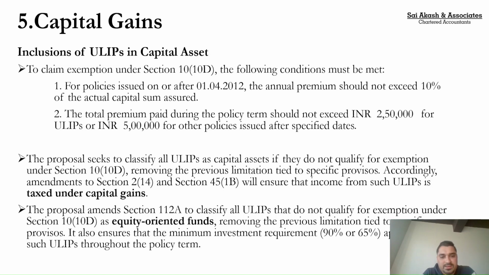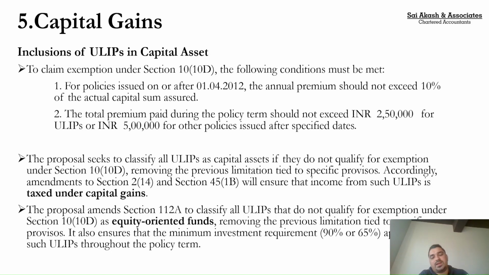But if you don't meet these conditions, for example, if your premium amount exceeds 10%, or your total premium exceeds 2.5 lakh or 5 lakh, as the case may be, there are certain due dates given, and those date calculations are there. If you breach this, then your income gets taxable. Now it was very clear that if you don't meet these conditions, whatever your insurance receipts are, they are taxable. The question was under which head. So there was no clarity.